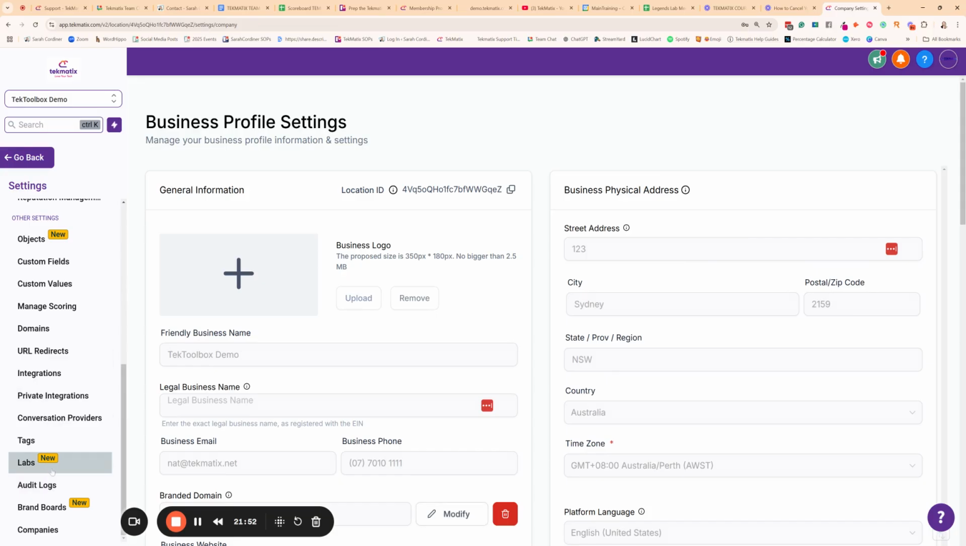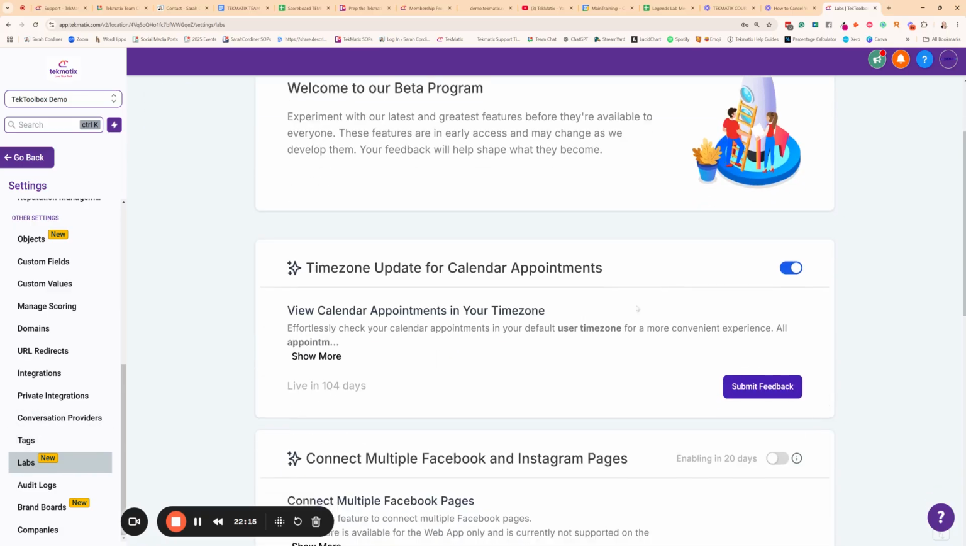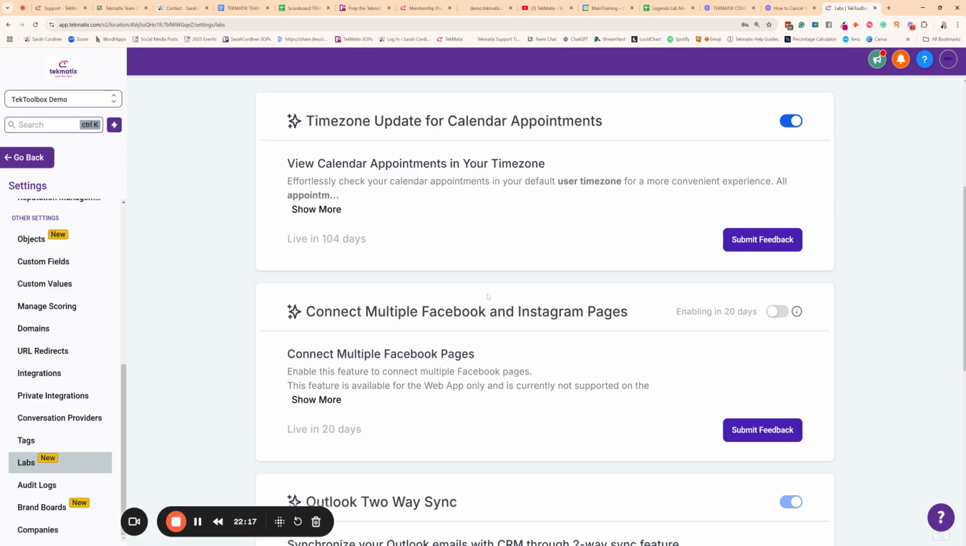And then the labs is something that I want you to be aware of too, because this is where you can opt into ours and GHL's beta features, basically. So whenever High Level, the platform that we're built on top of, or us add new APIs or new features in, before we roll them out into everyone's system, you can actually choose to have a go early. So inside Labs, you go to Settings, click on Labs. You'll see here if there's anything that you want to turn on. So here's a new feature, connect multiple Facebook and Instagram pages. Oh, yes, please. All right, let's turn that on.